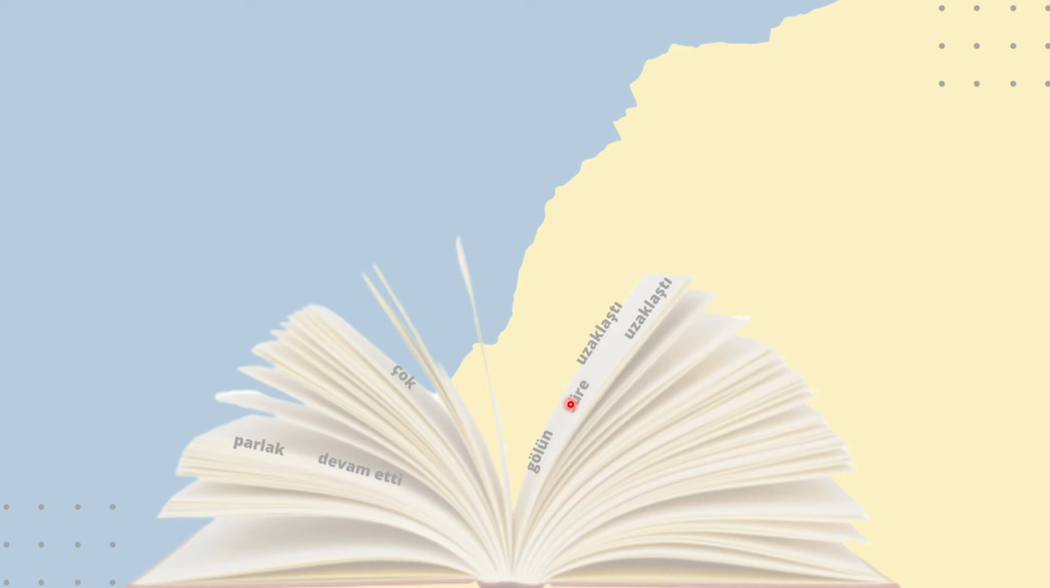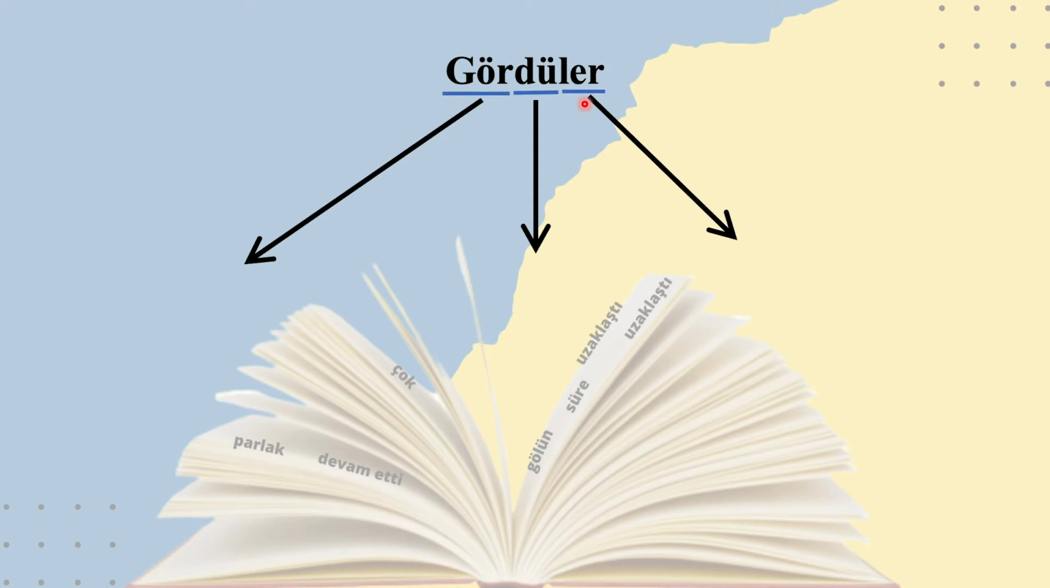The next verb in the story was gördüler. It consists of 3 parts. The first part is görmek, to see. This verb means to see, görmek. Gör, look or see, görmek, to see. The dı is the past tense. And throughout this video, if you want to know why we use dı as past tense, why we use the,